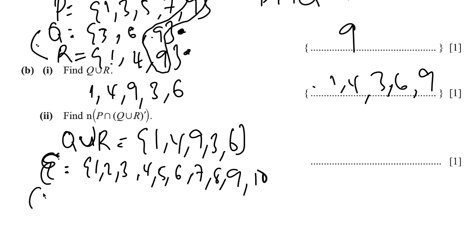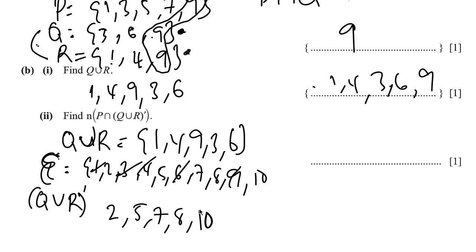So we are looking for (Q union R) prime. We simply cancel the elements in Q union R: 1, 4, 9, 3, 6. So what's left? We have 2, 5, 7, 8, 10.